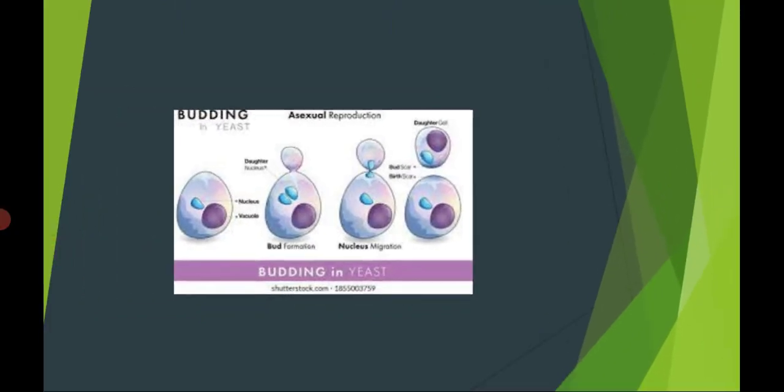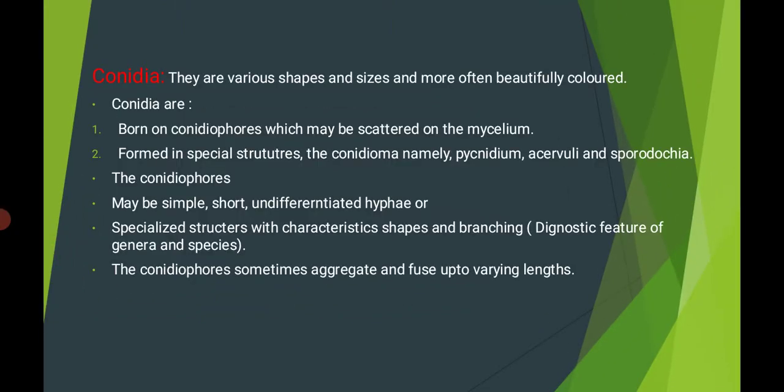This is the process of budding. Next, that is conidia. Conidia is also an asexual reproduction of Ascomycota. Conidia are of various shapes and sizes and more often beautifully colored. Conidia occur in various colors. That's why they are described as more often beautifully colored. Conidia are born on conidiospores.